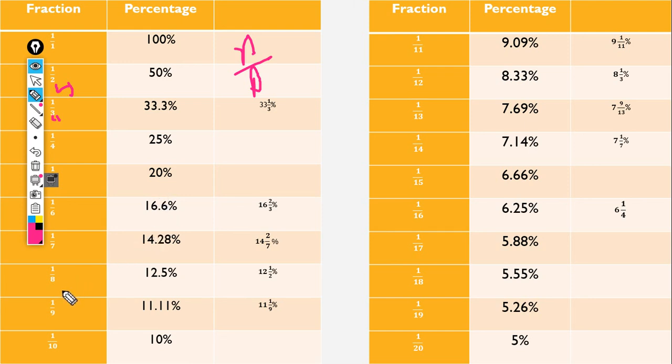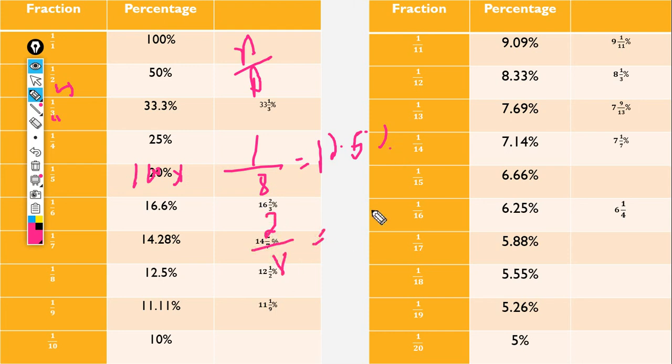As I already told, 1 by 8 is nothing but 12.5%. That means 1 is nothing but 100, and 100 divided by 8 gives 12.5%. I already told 25%. For example, 2 by 8 is 25% only. Why? 12.5 twice is 25%. If 100 visitors, then 25 should be coming. For example, 5 by 8: 25 by 4 is 6.25... that means 12.5 into 5, that is 60 plus 2.5, that is 62.5. Like that we need to remember.